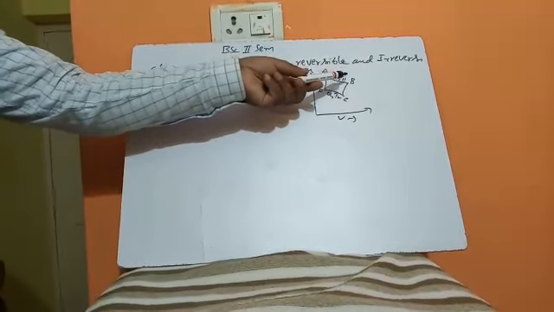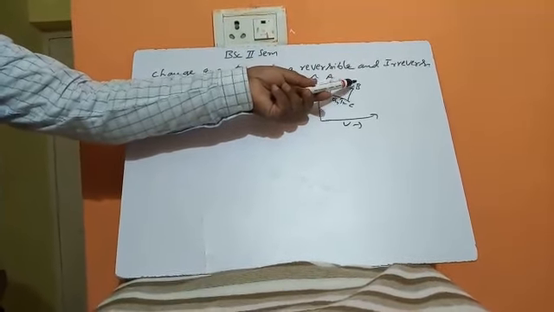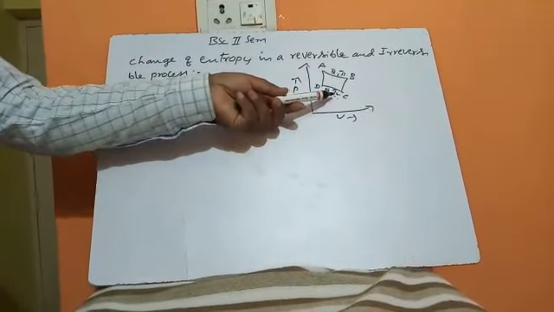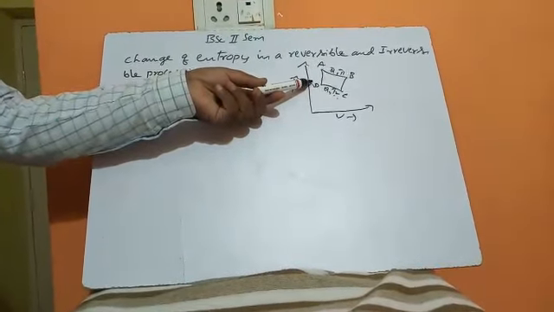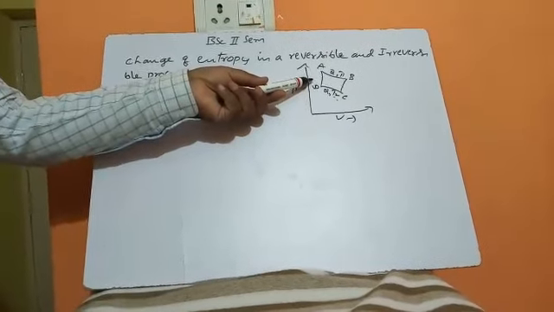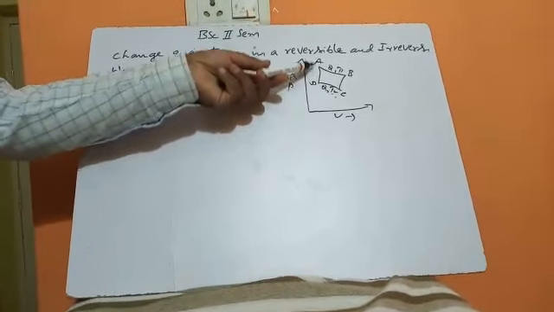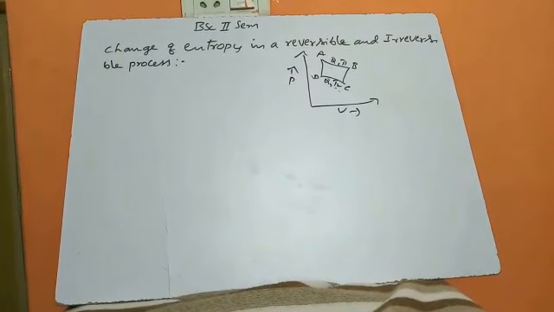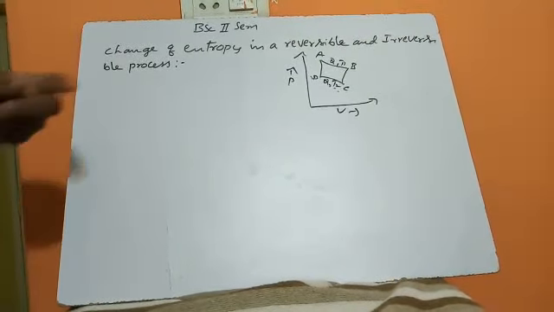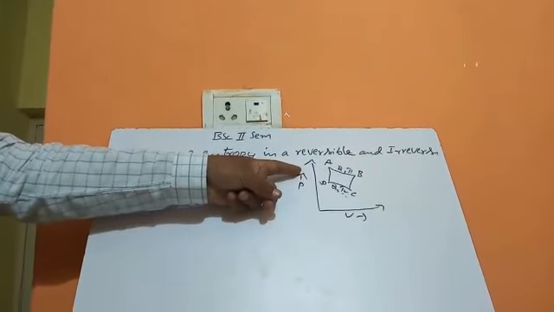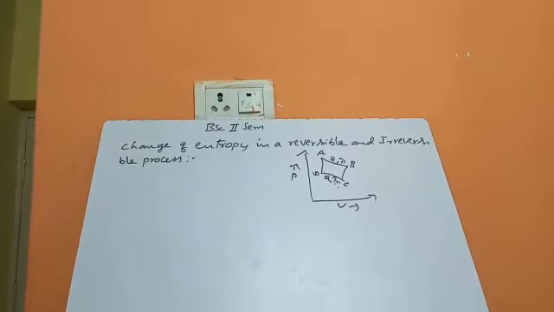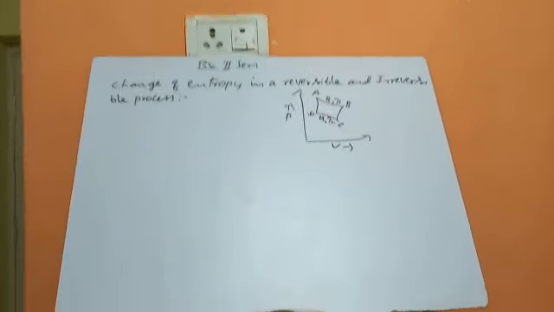AB represents an isothermal process, BC represents an adiabatic process, CD represents an isothermal process, and DA represents another adiabatic process. Here the working substance is subjected to four operations, composed of two isothermals and